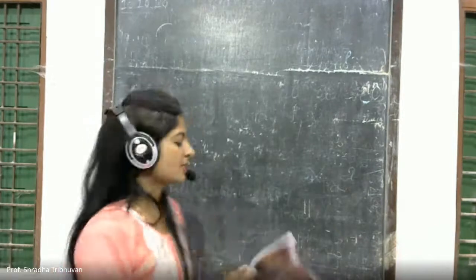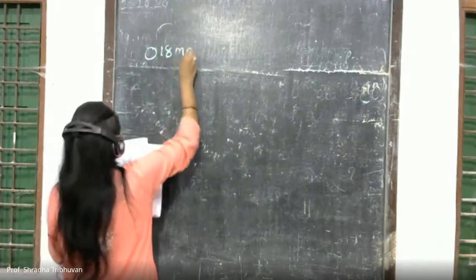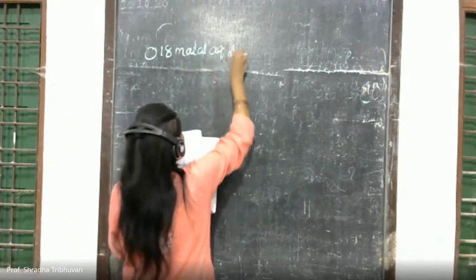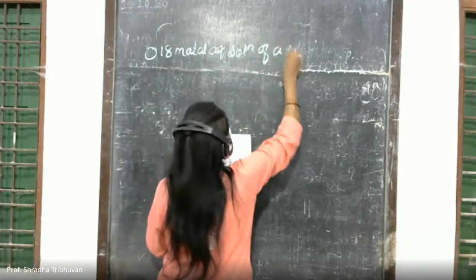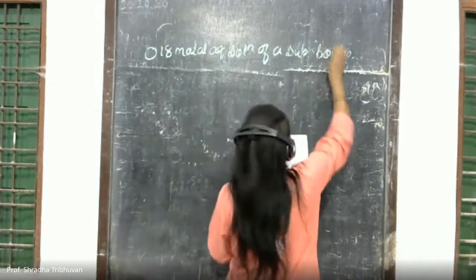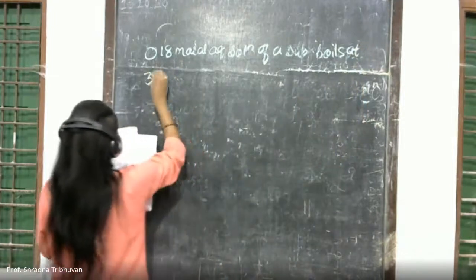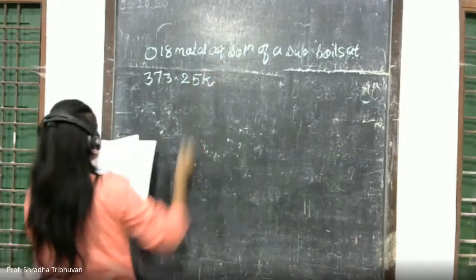If a question is asked like: 0.18 molar aqueous solution of a substance boils at 373.25 K, that is Kelvin.